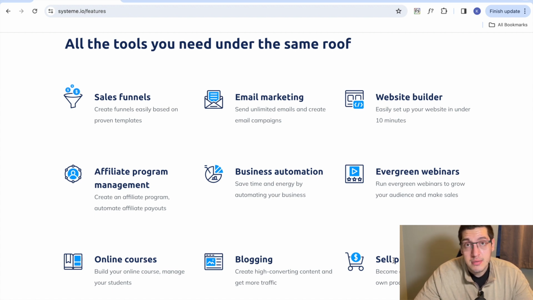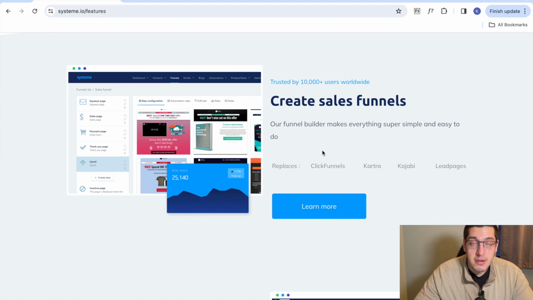When it comes to sales funnels, that's a huge part of anybody's business, especially an online business. That's exactly how you get your traffic and get a lot of sales. With System.io, it quite literally replaces ClickFunnels, Kartra, Kajabi, and Leadpages, which are all top programs within this niche. So it's a great piece of software, claiming it can replace all of those.